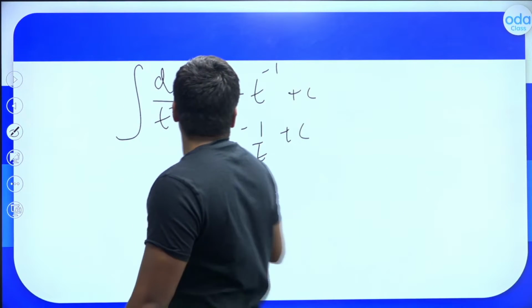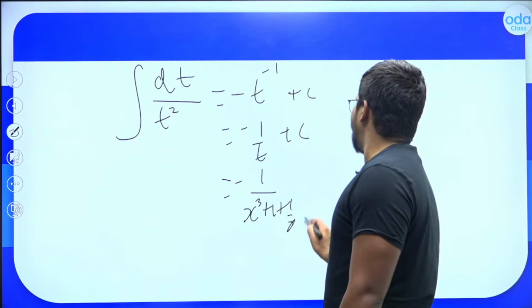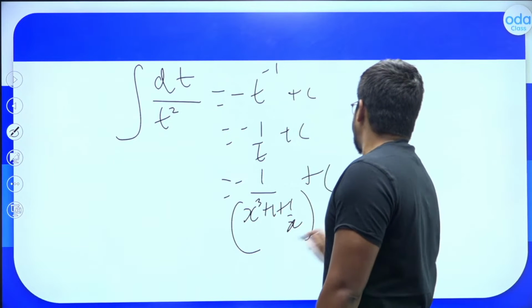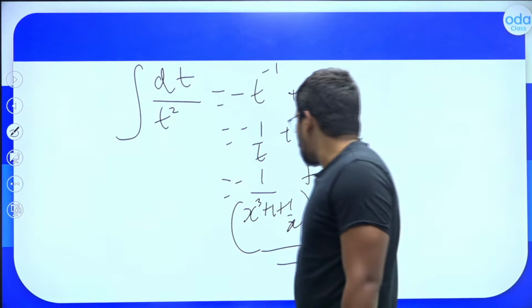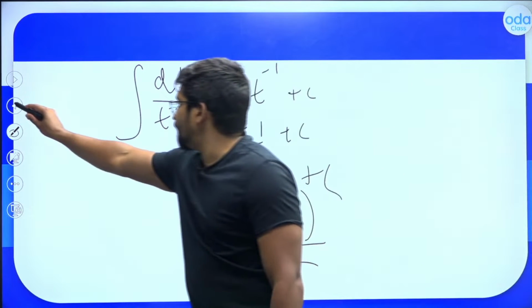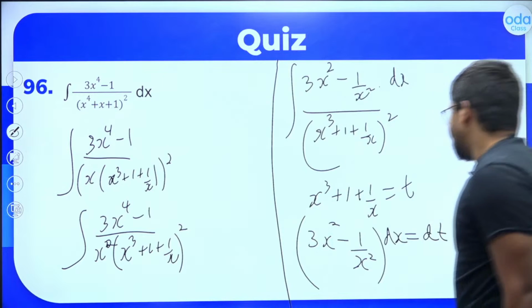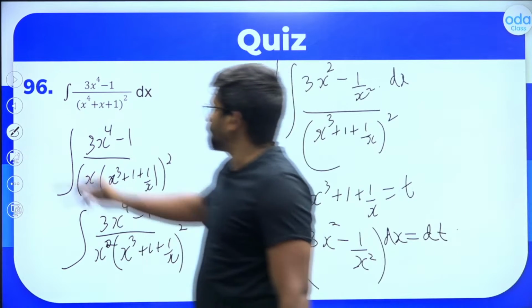So the final answer will be minus 1 divided by x cube plus 1 by x, plus c, in this particular question, my dear young friends.